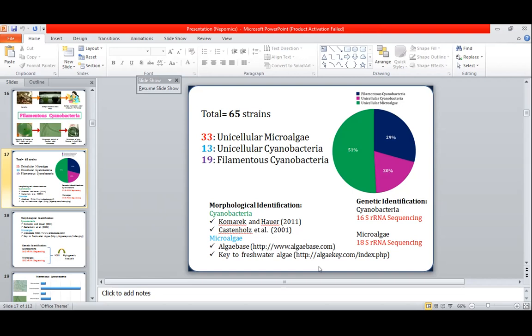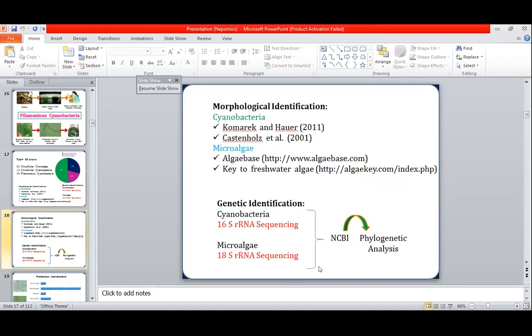Now come towards the genetic identification. Here is a differentiating point between the genetic identification of the cyanobacteria and microalgae: for the cyanobacteria, we focus on 16S ribosomal RNA sequencing. However, for the microalgae, we use the 18S ribosomal RNA sequencing technique. When we obtain the specific microorganisms and after their purification, we send them for sequencing, and after obtaining the sequences, we compare them with NCBI, and then we perform the phylogenetic analysis.